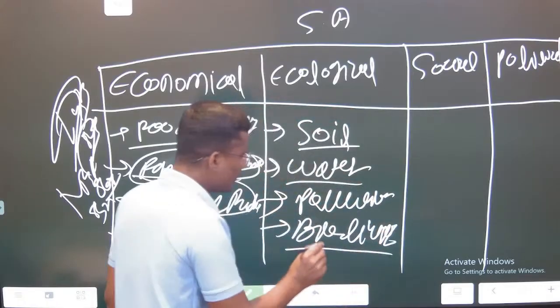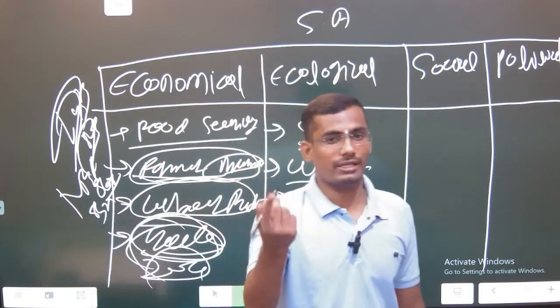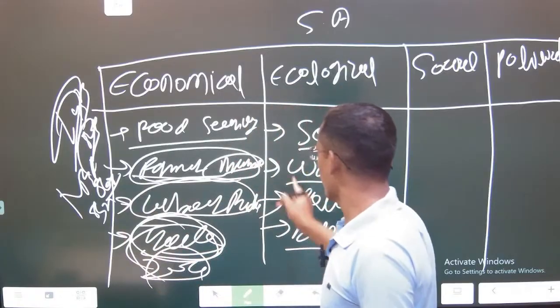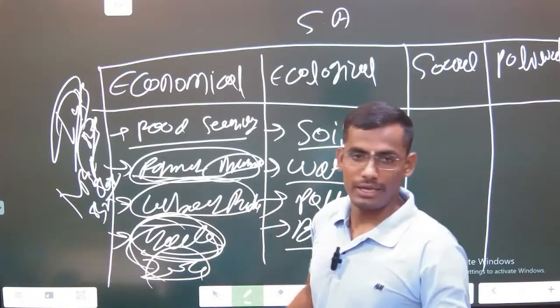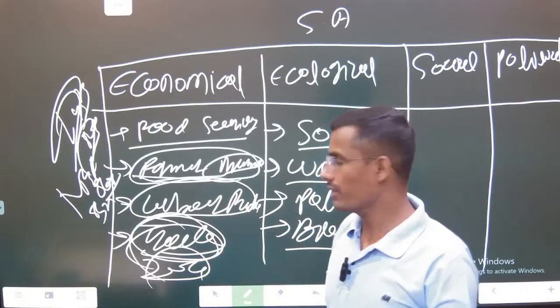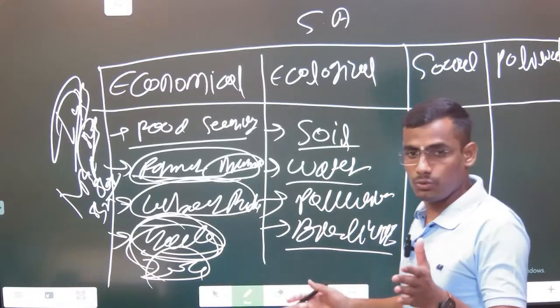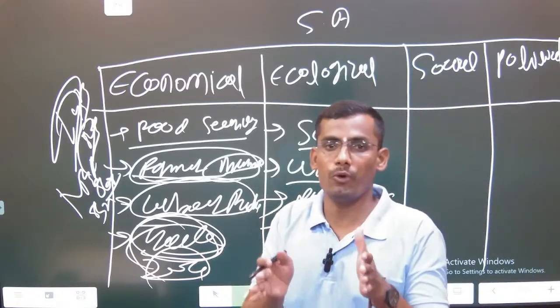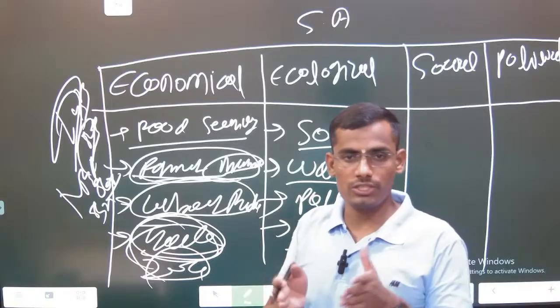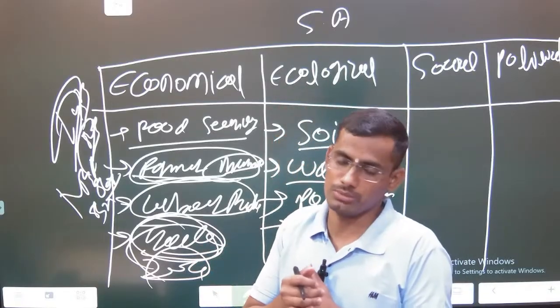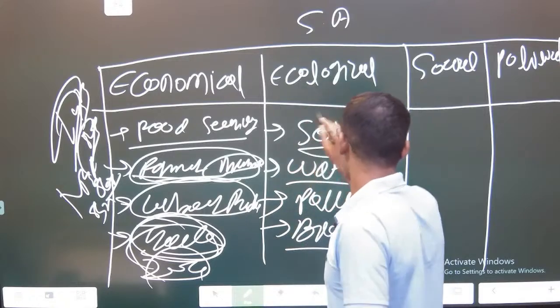Guys, one thing you can remember: see how I am generating the points. Ecological significance, everyone knows. Economy there is FDI, trade, security, this thing. So this is the economic dimension. This is the ecological dimension. You have to just see how we can generate the points. If you are able to generate 15-16 points for a 50-marker, then you will get more than 5 to 6 marks. Okay, this is one dimension, the social dimension.